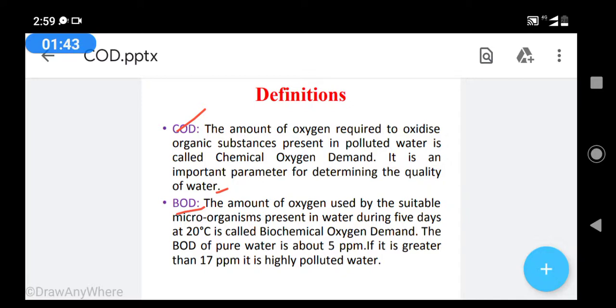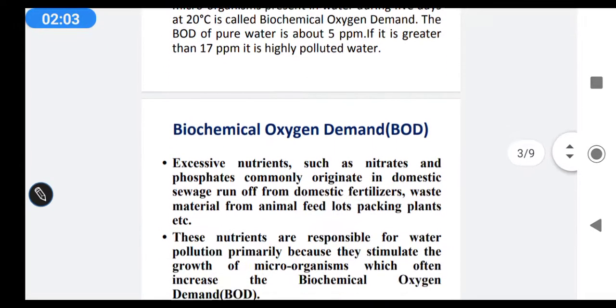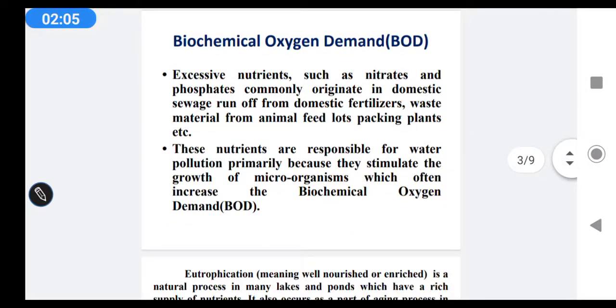If you get a BOD value of 17 ppm, the water is very highly polluted. If you get 5 ppm, the water is pure water. So what is the BOD value of pure water? 5 ppm.